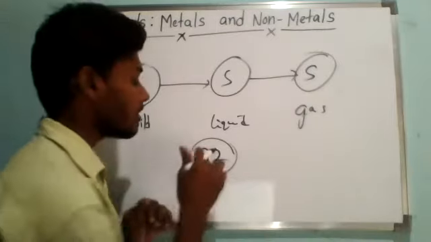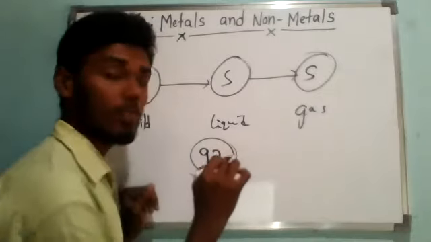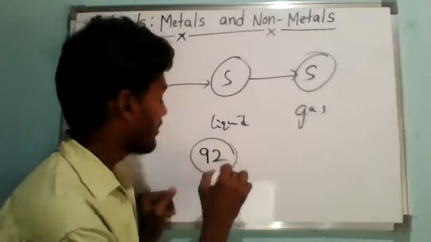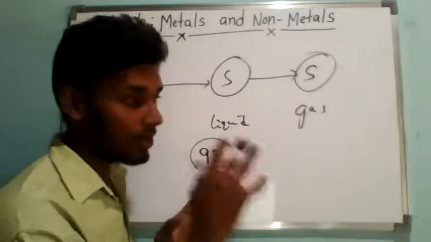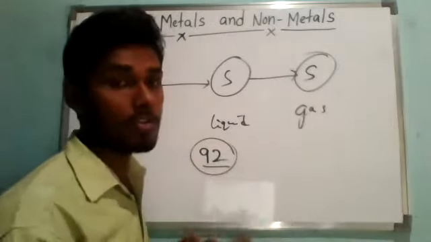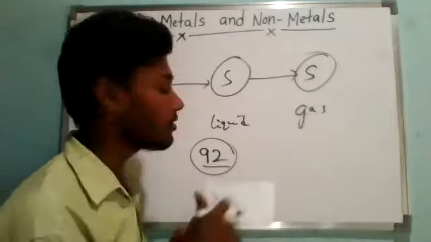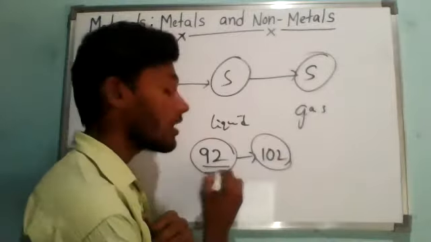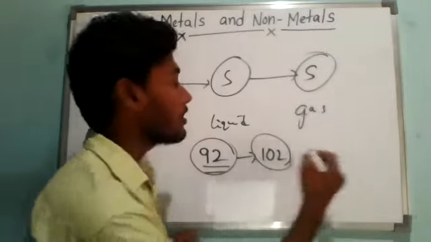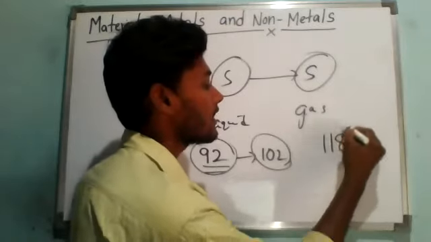Okay, so all the elements known to humans are around 92. This is also from a few old calculations. If it comes to the present, in 2020, around 102 elements, we know these 102 elements' properties. We know 92 are naturally occurring elements, and totally we now have 118 elements.